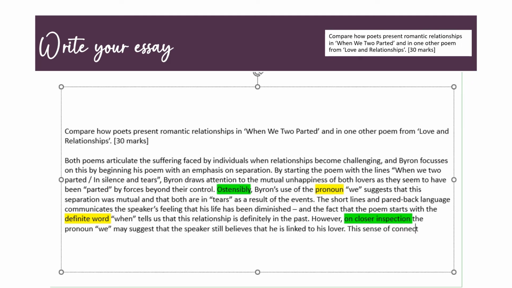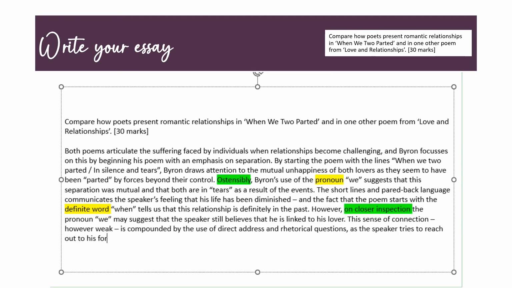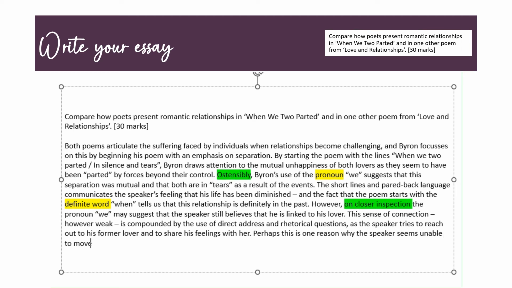So this sense of connection, however weak, is compounded, spelled that wrong, compounded by the use of direct address and rhetorical questions as the speaker tries to reach out to his former lover and to share his feelings with her. Perhaps this is one reason why the speaker seems unable to move on from the relationship.